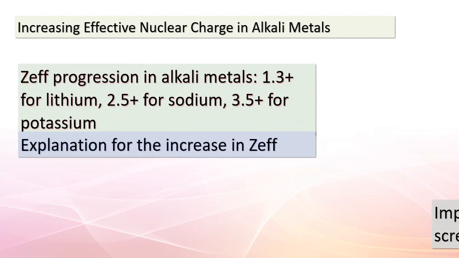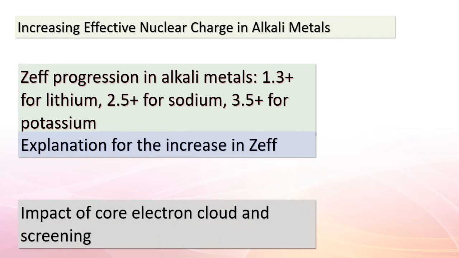Fantastic observations, students. Now, let's zoom in on the alkali metals, lithium, sodium, and potassium, and witness a fascinating trend in effective nuclear charge. In this group, as we progress from lithium to sodium to potassium, the effective nuclear charge increases. Lithium begins with an effective nuclear charge of about 1.3+. As we move to sodium, this charge becomes 2.5+. Finally, potassium takes the lead with an effective nuclear charge of 3.5+. But why does this happen?